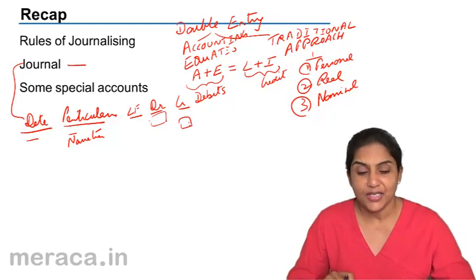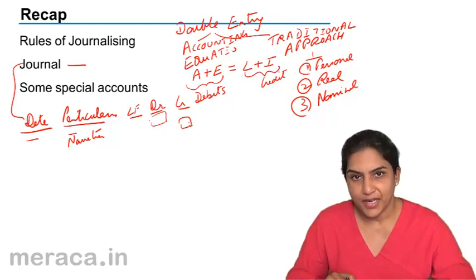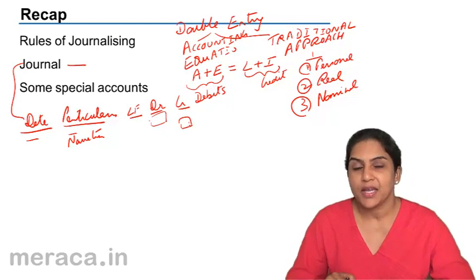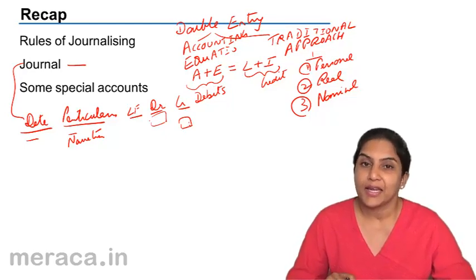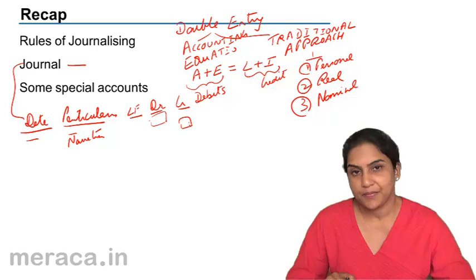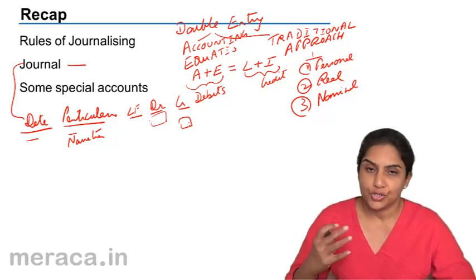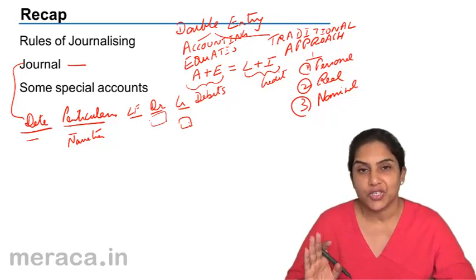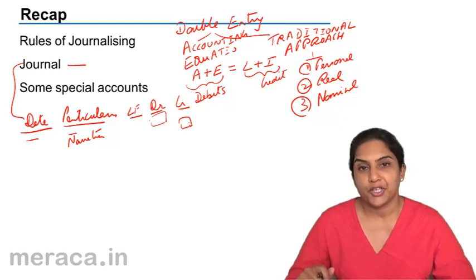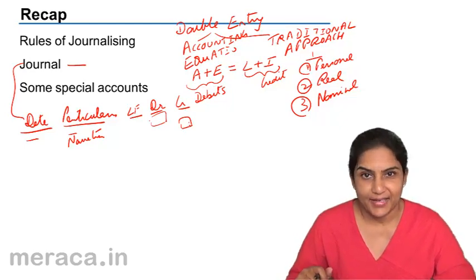Then we also discussed some special accounts like bad debts recovered, outstanding expense, prepaid expense, accrued income, income received in advance. Also, when goods which are purchased are used for some other purpose, how the purchase account is to be credited.